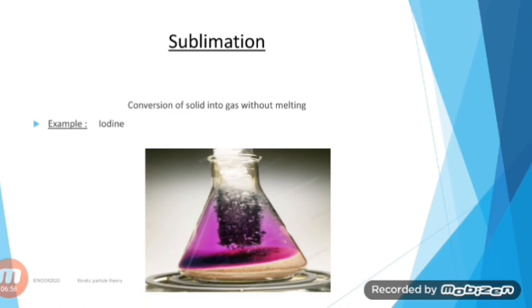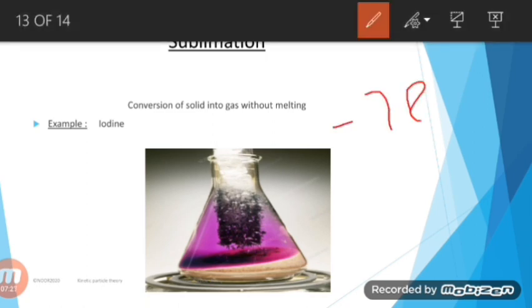Have you been to a concert or a play where an artificial fog is released on the stage to add to the drama, or to add some horrifying scene to the drama? The substance which is used to produce the fog is basically solid carbon dioxide, which is commonly known as dry ice. As the temperature is higher than minus 78 degrees centigrade, the dry ice will directly change into carbon dioxide gas without melting. This is called sublimation.